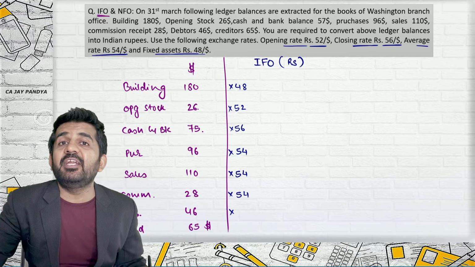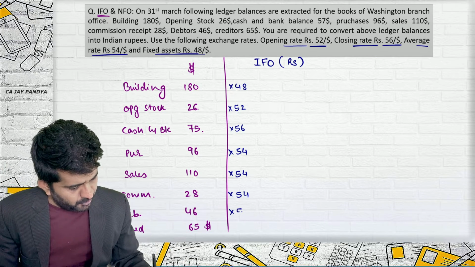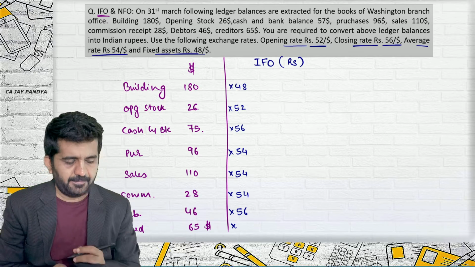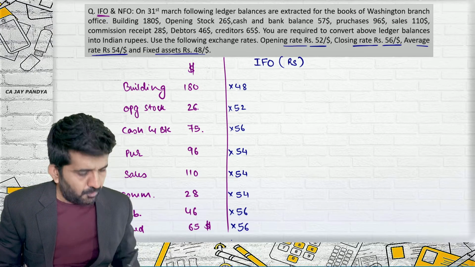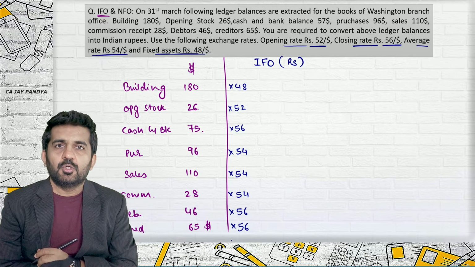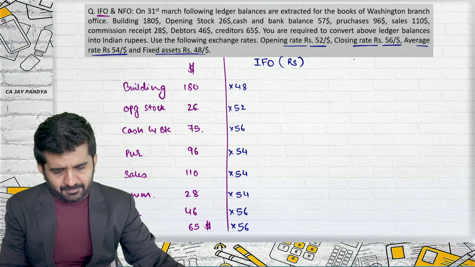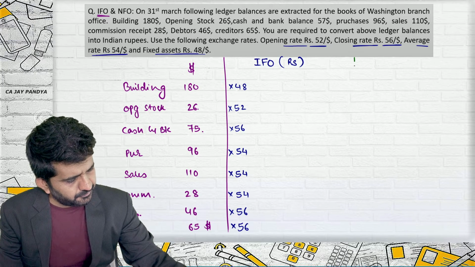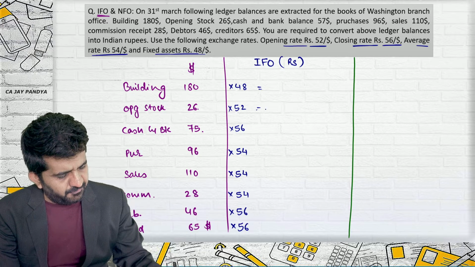Debtors are monetary items of the balance sheet. If they are monetary items, they will be at closing rate. And creditors are also monetary items, so they will be at closing rate. For the purpose of making it easy, I am just not multiplying it. You can just multiply it and find out the answer.